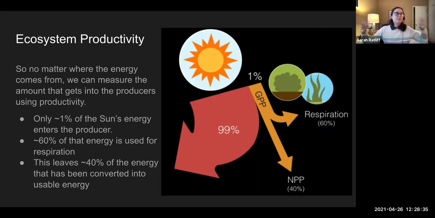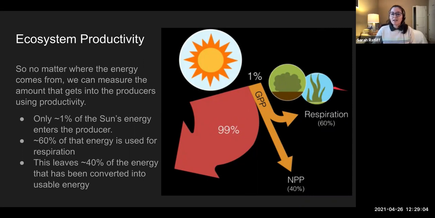We as earthlings get all of its light, its heat, all the fun, good stuff that the sun provides. Only 1% of that sun's energy makes it into our producers. Only 1%. And that 1% is our GPP, or gross primary productivity. So that 1% of sunlight is 100% of the energy that we're going to use in our ecological pyramid.